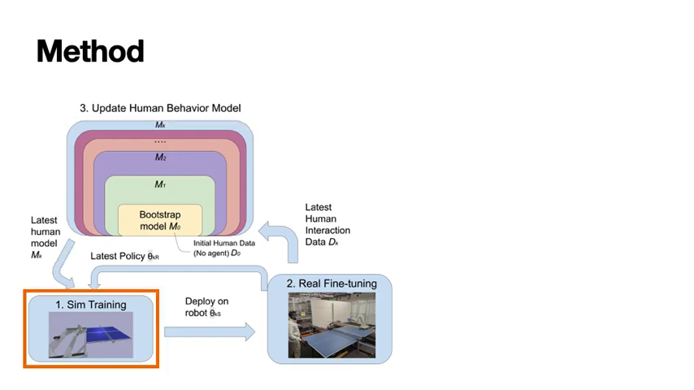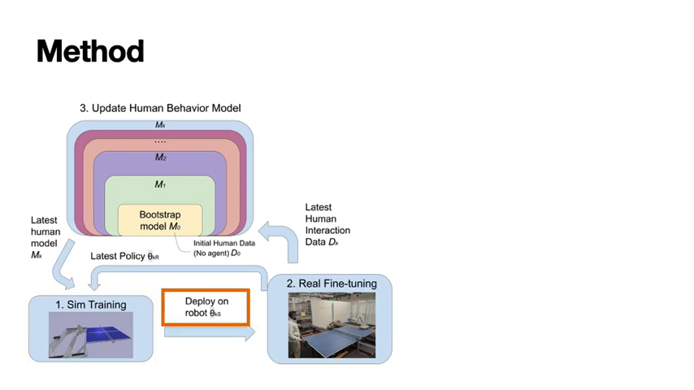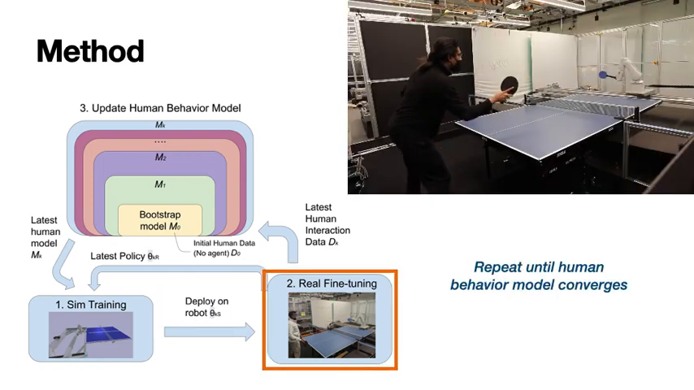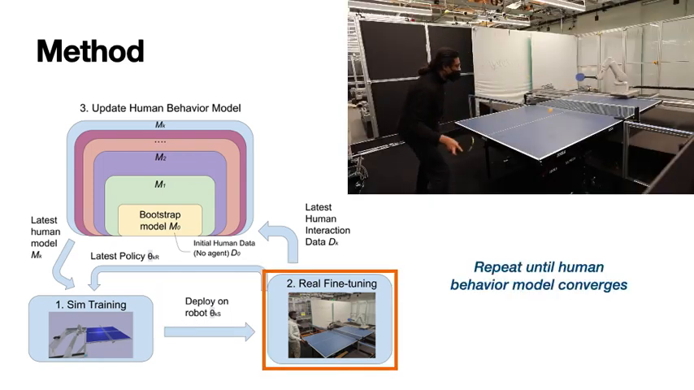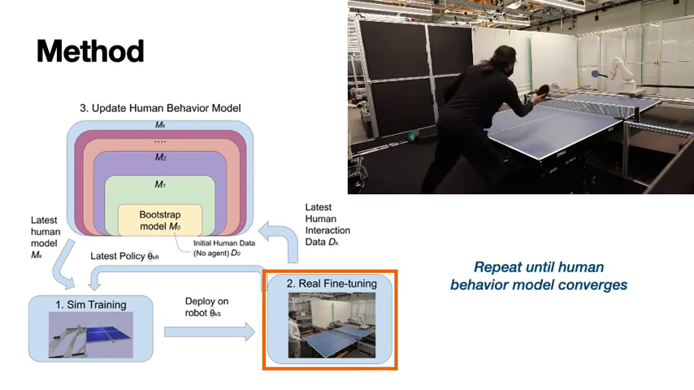and the policy weights are transferred back to simulation, where training continues using the latest behavior model and the latest fine-tuned model from the real world. Then the policy weights are transferred back to the robot for another iteration of fine-tuning. And the process is repeated until the human behavior model converges.